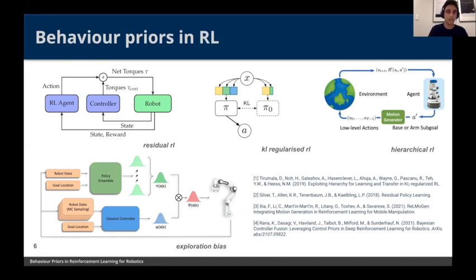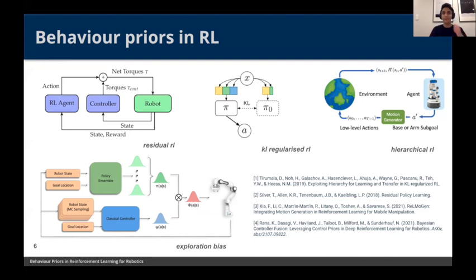So one idea is residual reinforcement learning, where we have an existing controller or a policy that can solve a task to a certain degree, but maybe, let's say, in a manipulation task, the context or friction weren't modeled, or aren't easy to model with a handcrafted approach. So we can use an RL agent to learn a delta action to modify the behaviors given by the controller.